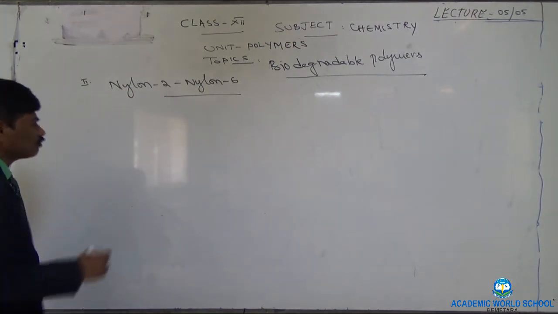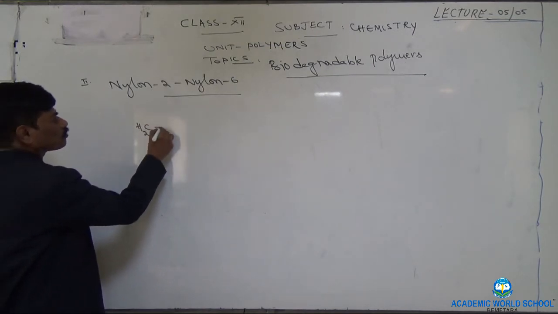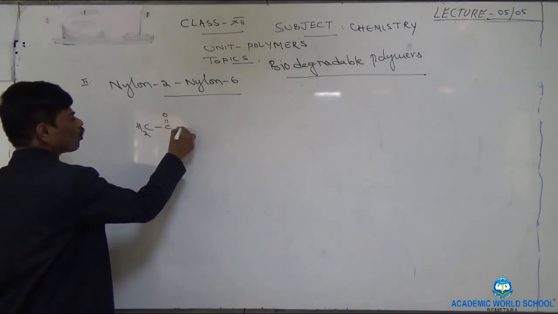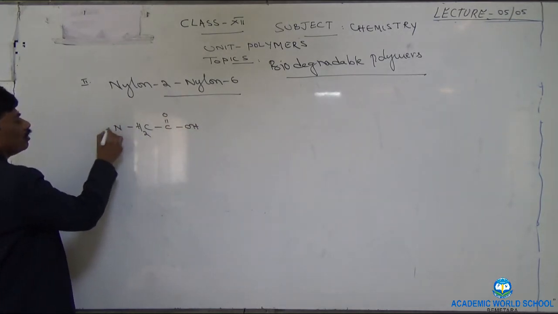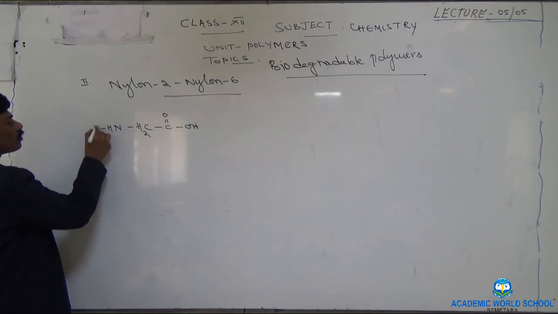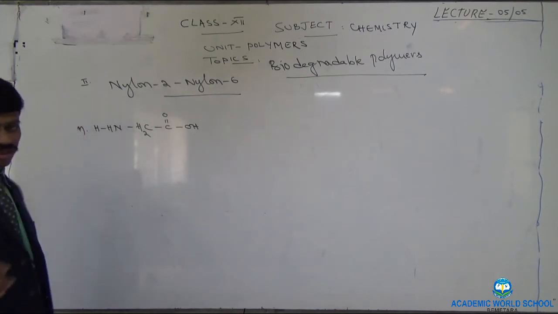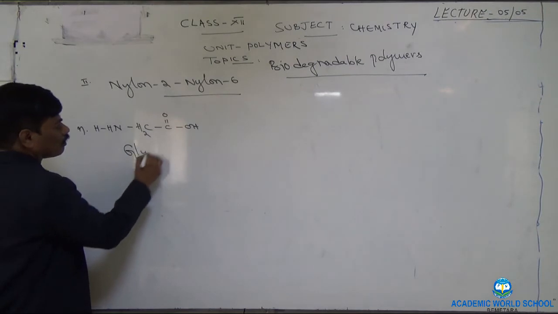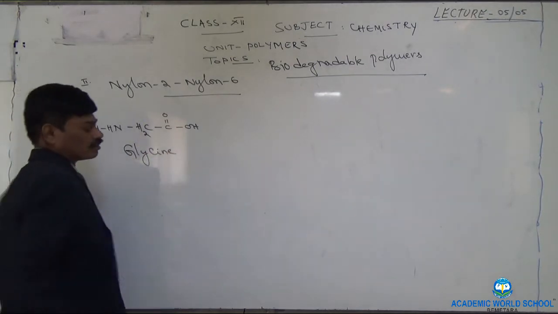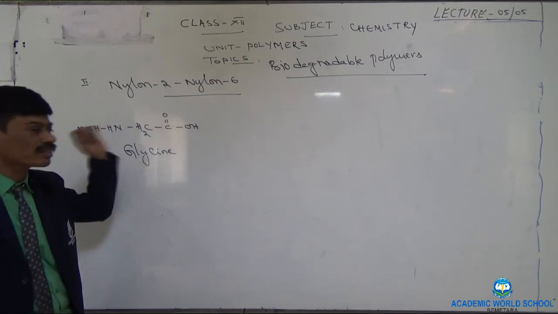First monomer is this CH2 COOH NH2. Instead of writing directly NH2, I am writing NHH. This should be n number of times, right? And its name is glycine. Glycine is one type of monomers involved in making of nylon 2 and nylon 6.